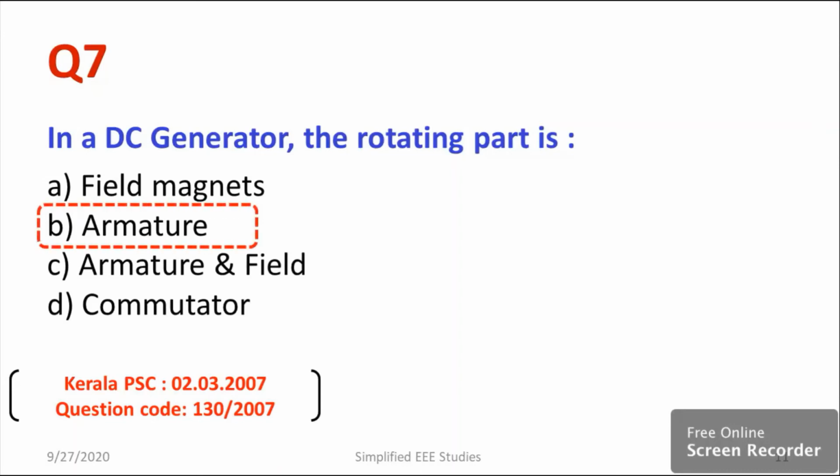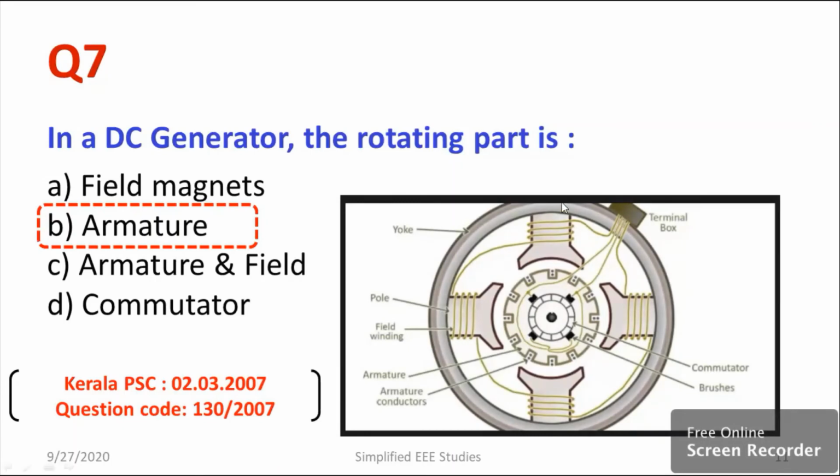So let us have an observation on the structure of a DC generator. We have the yoke. It is the external covering. Then we have poles. It is made up of permanent magnet, or you can also make it with the help of electromagnet. That's also possible. Then the field winding is available. This is the armature part. This is the rotating part. Then we have a commutator. The main function of the commutator is to convert the fluctuating DC to direct current. So it is also known as a mechanical rectifier. Another question related to the commutator: commutator material is made up of hard drawn copper. That is also another important question. These are the things which you can remember.